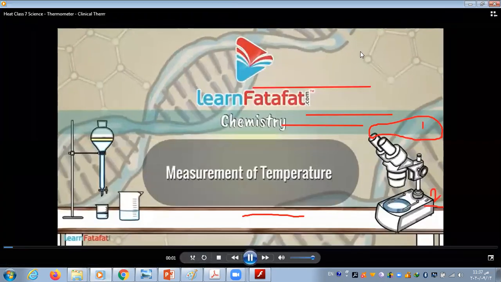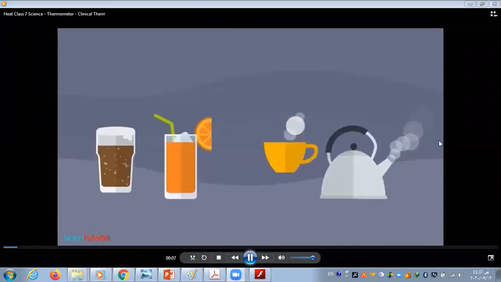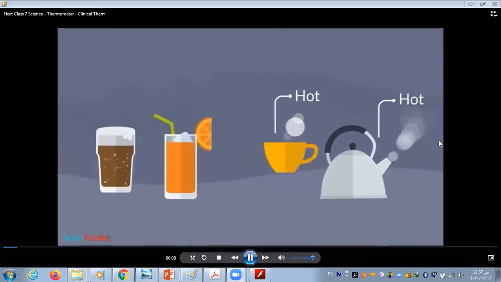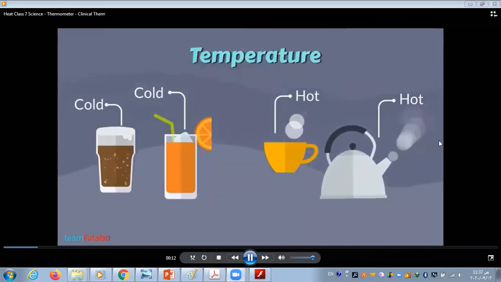Measurement of temperature. It is possible to identify whether the object is hot or cold with the help of temperature. How do we measure temperature?